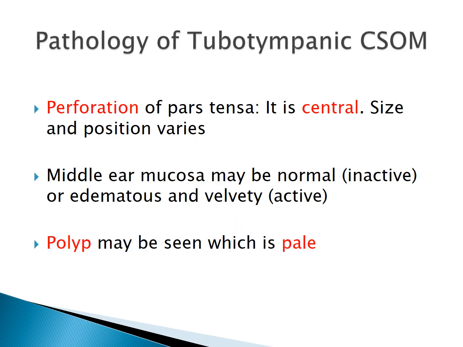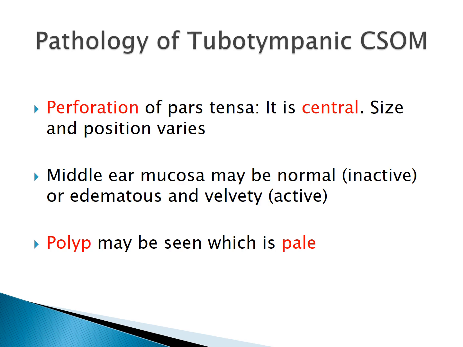Now, pathology of the tubotympanic CSOM. In this, we'll see how it affects the different parts of the middle ear. First is the tympanic membrane. In the tympanic membrane, there is a perforation, and this perforation is in the pars tensa region. We know that the tympanic membrane has two regions: the pars flaccida, which is the upper part, and the lower part, which is called pars tensa. So the perforation involves the pars tensa, and it is a central perforation. Central perforation means the perforation is surrounded by the remnants of the tympanic membrane from all sides.